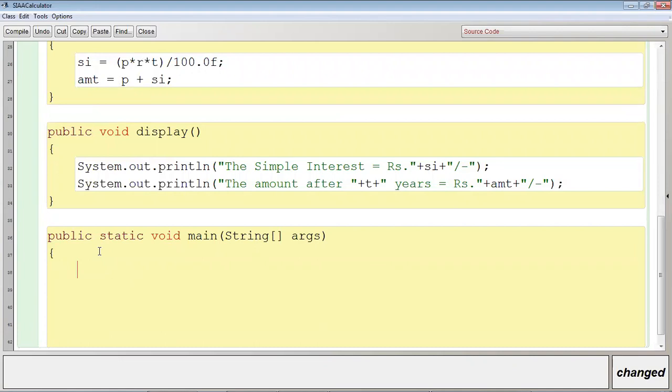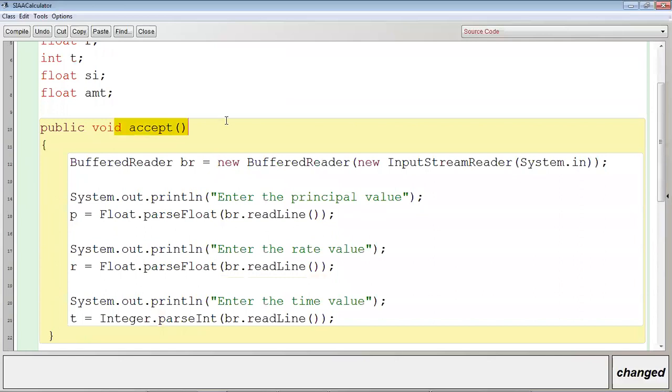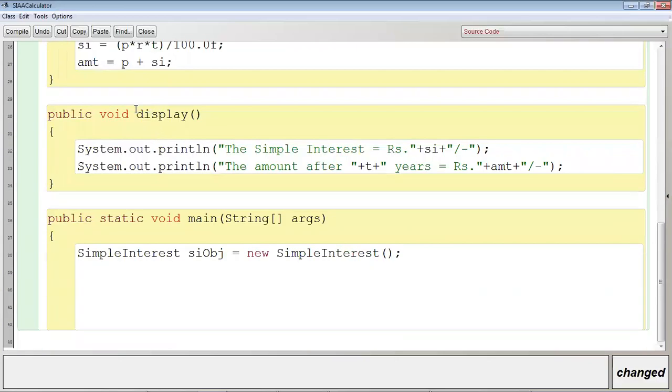Now let me create the object: SimpleInterest SIOBJ is equal to new SimpleInterest, and then semicolon. Why have I created the object of SimpleInterest? So that I can call the accept method, then calculate method, and then display method. Clear now? So SIOBJ dot, first of all it will accept the values. Accept. Then SIOBJ dot which method?